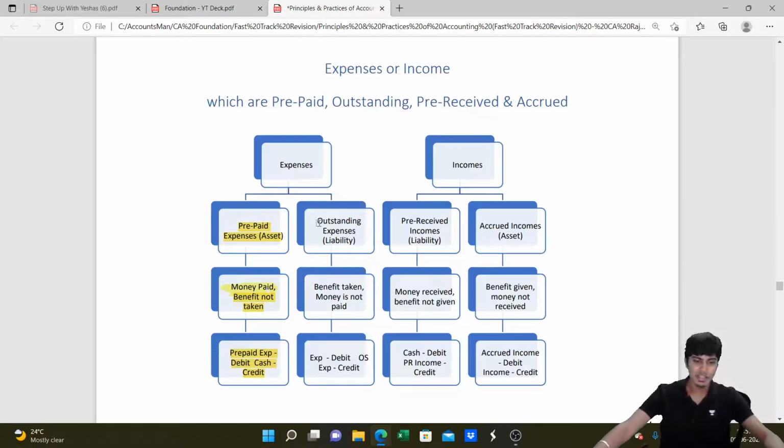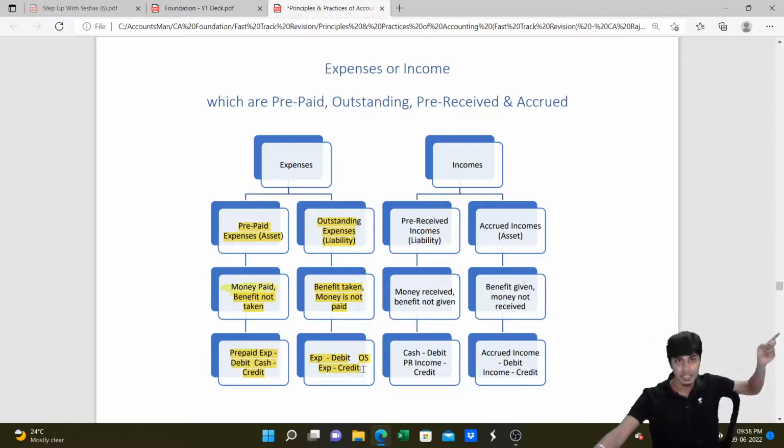Done. Next part, we need to write outstanding expenses as a liability. What is outstanding expense? Expense is incurred, amount is not paid. So benefit is taken, money is not paid. When the benefit is taken but the money is not paid, it is current year expense, it will come in P&L account debit. It is outstanding, so outstanding expense will be credited. Outstanding expense is liability. It will come in balance sheet as liability. If it was paid, it would have reduced our cash. Because you have not paid, it will come in balance sheet as liability. I hope you guys got this. Let's go to the next part.